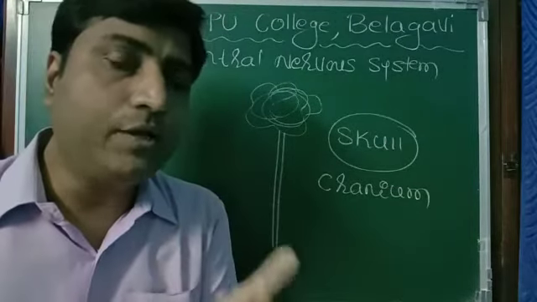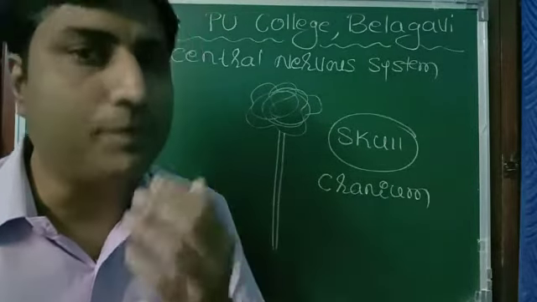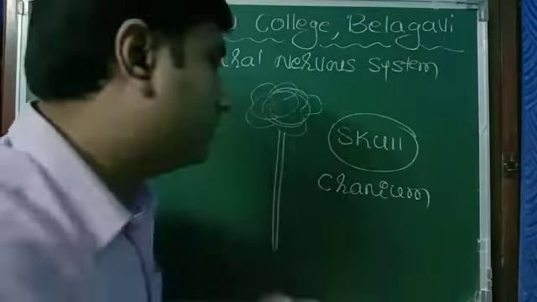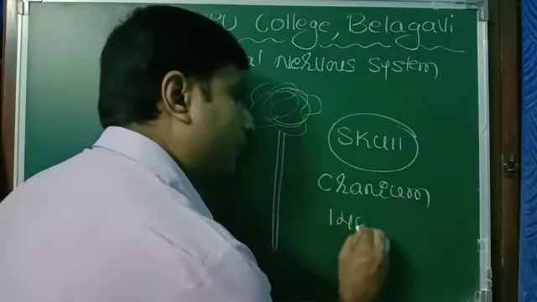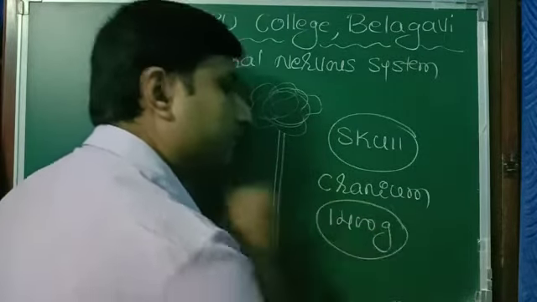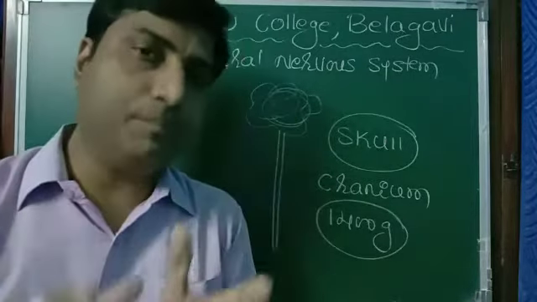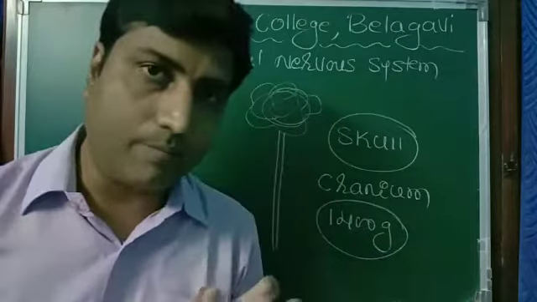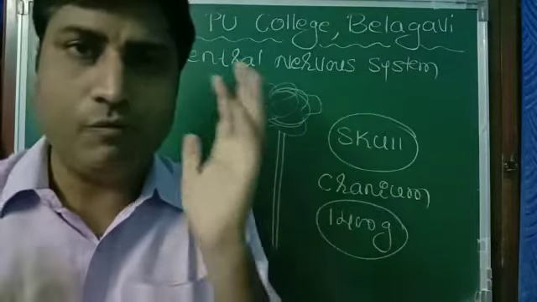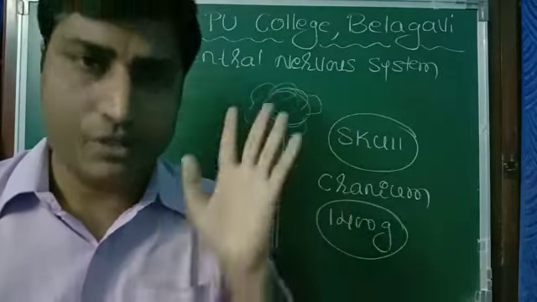Now, what is the weight of the brain of an adult person? It is about 1400 gram, means about 1.5 kg. The weight of our brain is 1.5 kg.